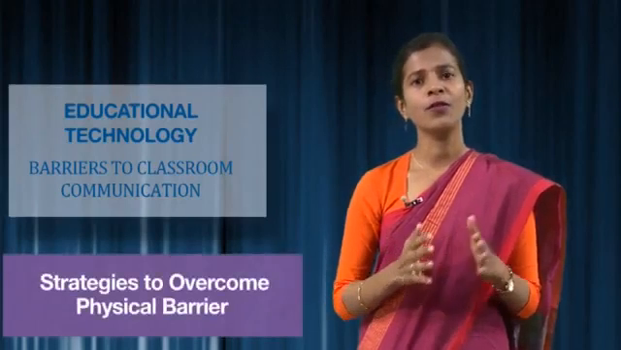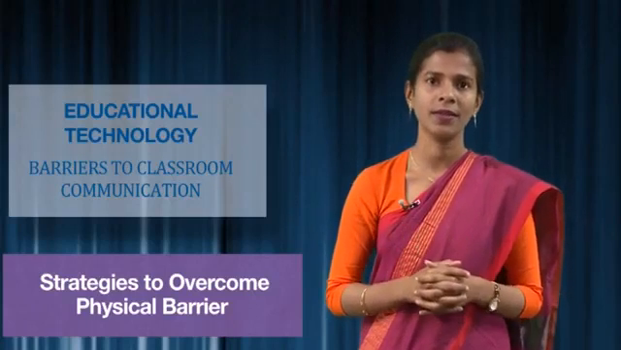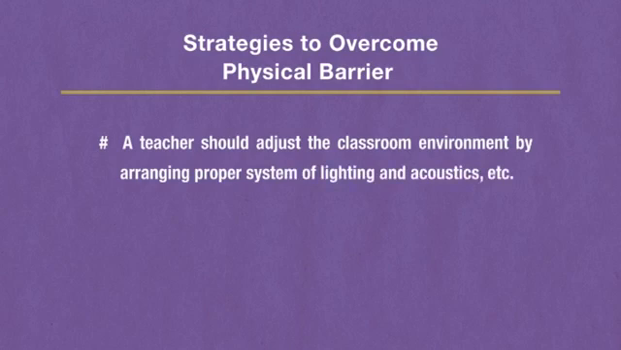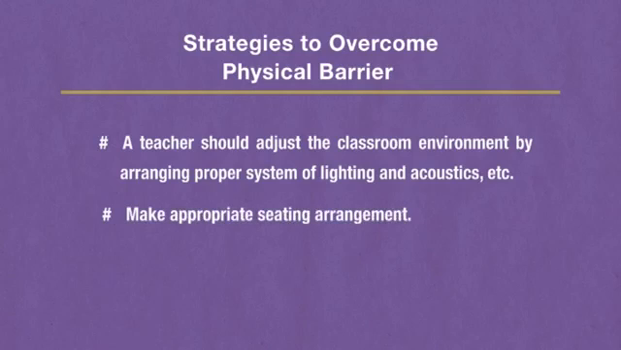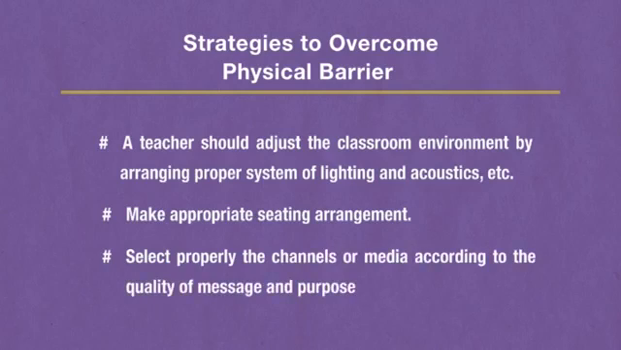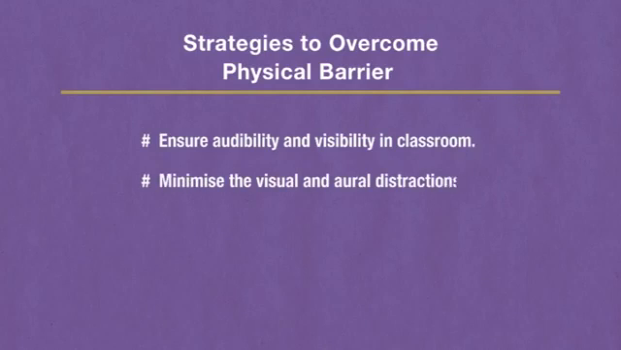As we first discussed about physical barriers through classroom communication, we will first see the strategies to overcome these barriers. The first is, a teacher should adjust the classroom environment by arranging proper system of lighting and acoustic, etc. Second, make appropriate seating arrangement. Third, select properly the channels or media according to the quality of message and purpose of communication. Next, ensure audibility and visibility in classroom. Next, minimize the visual and oral distractions. Next, provide environmental comfort.